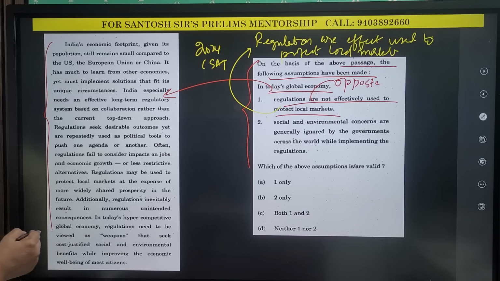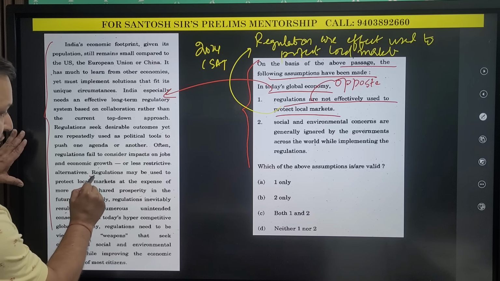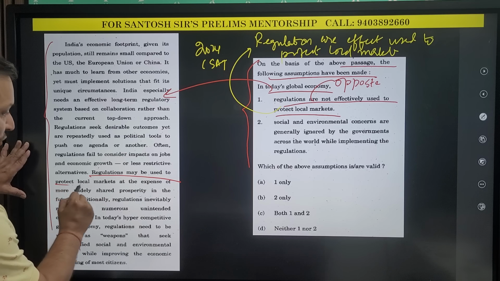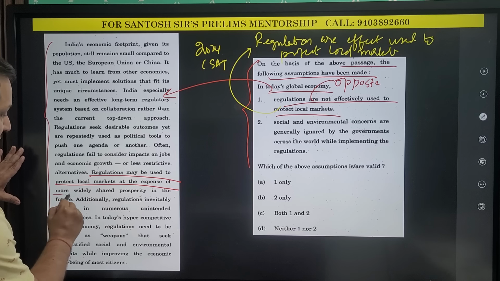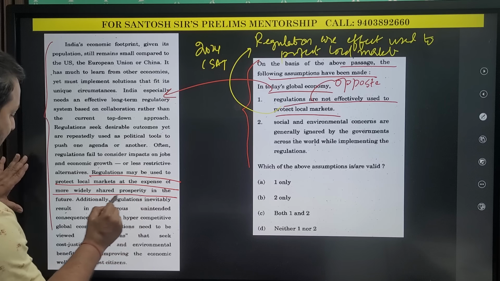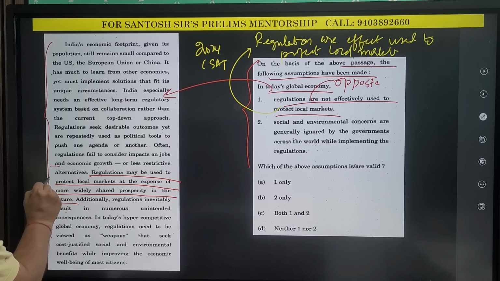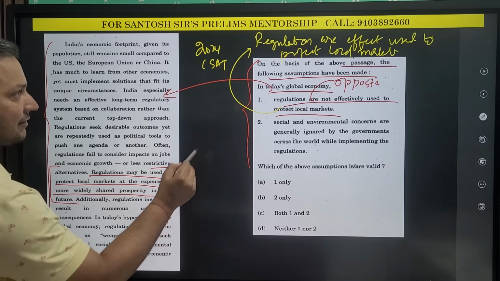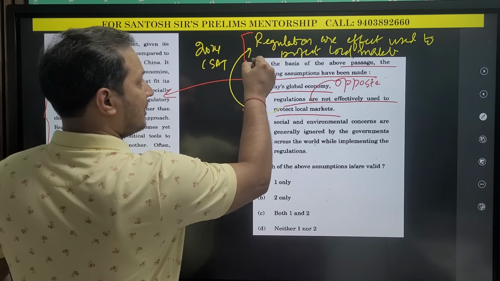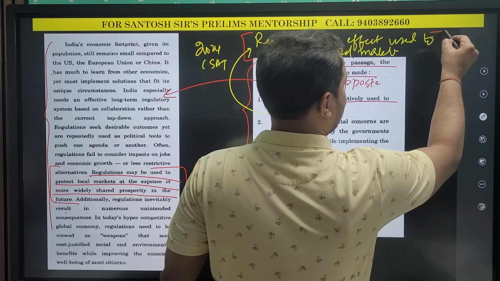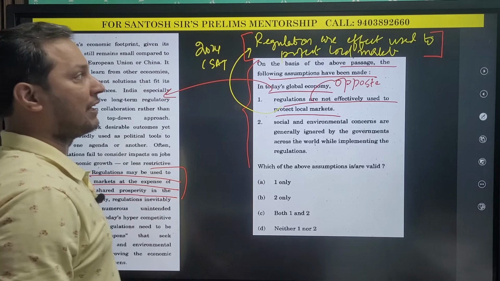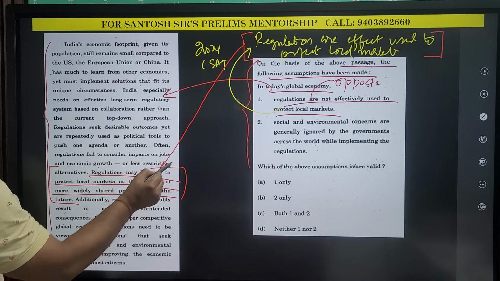You can see here, regulations may be used to protect local market at the expense of widely shared prosperity in the future. You can see the negation of this, regulations are effectively used to protect the local market, is directly mentioned in the passage.